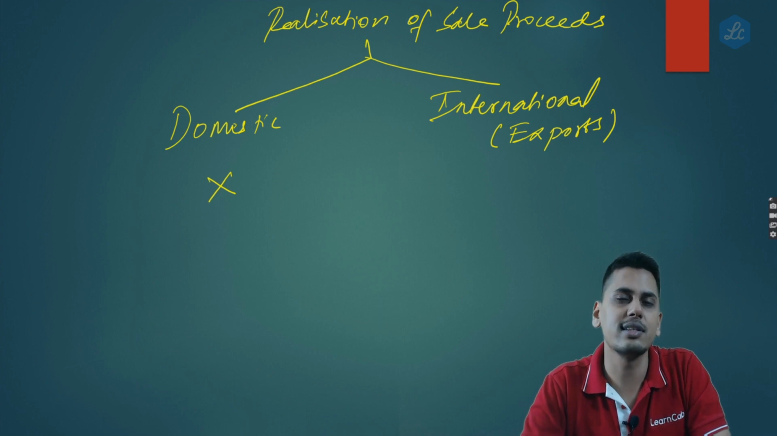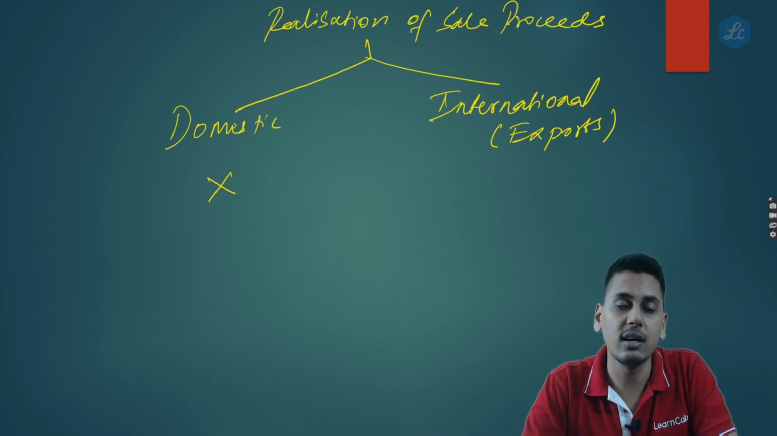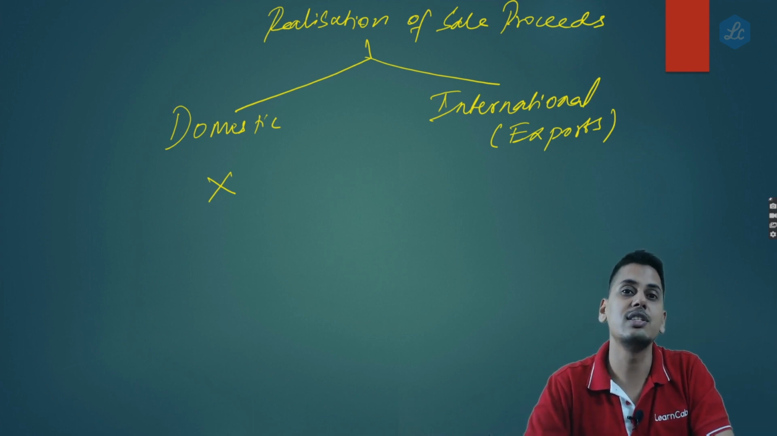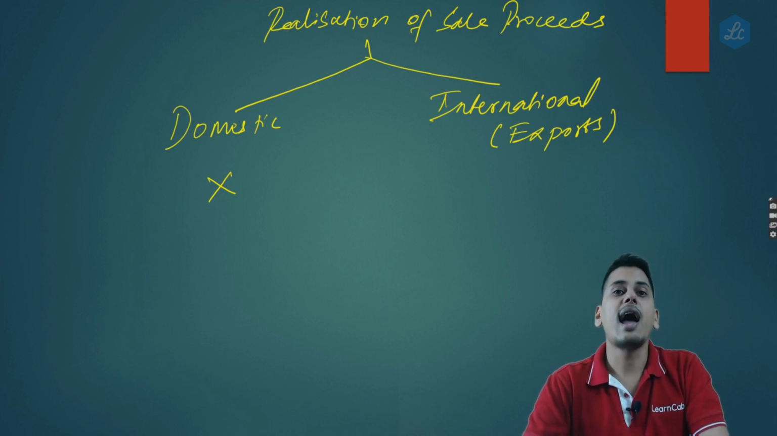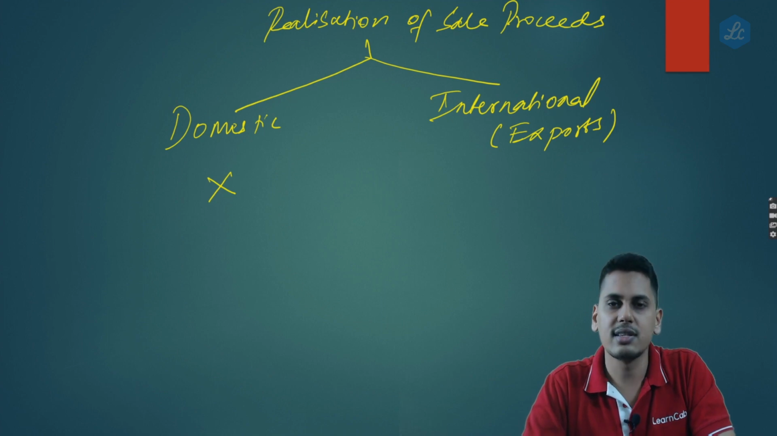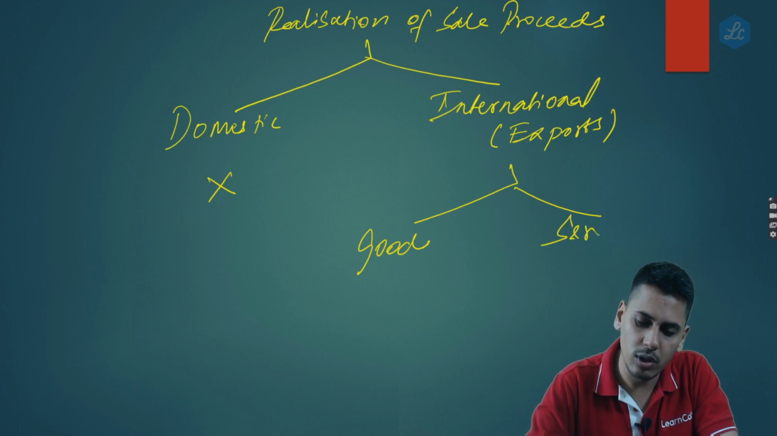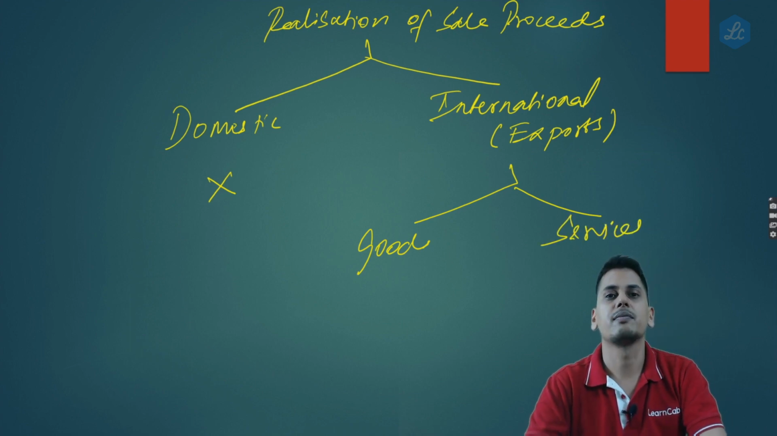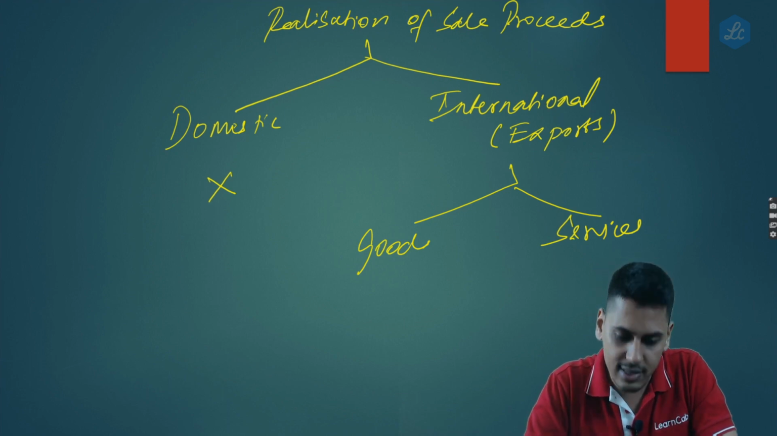Realization of sale proceeds is not relevant. Whether it is realized or not, the government has got nothing to do with it. Supply has happened, the taxable event has occurred, the levy has got crystallized, GST needs to be paid. Now friends, as regards international transactions, in case of exports, exports could be of goods or it could be of services.